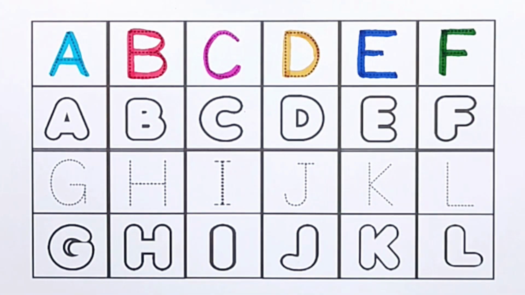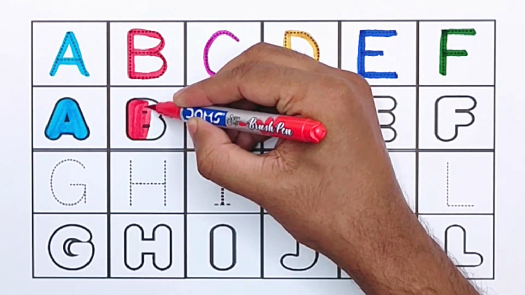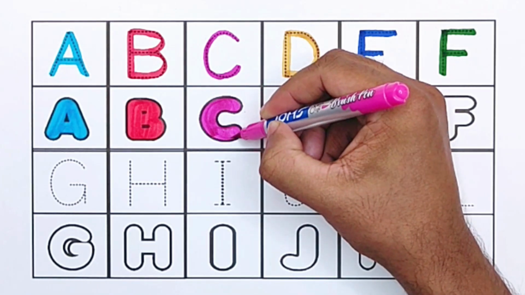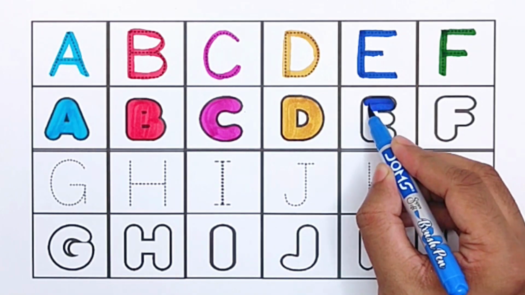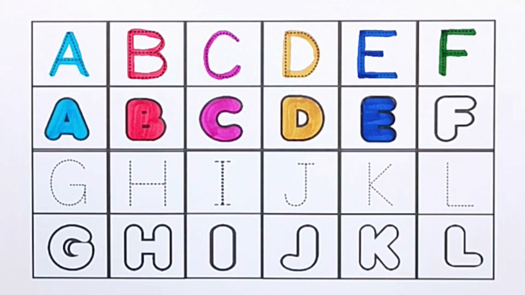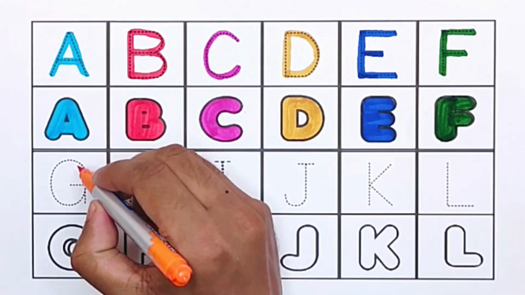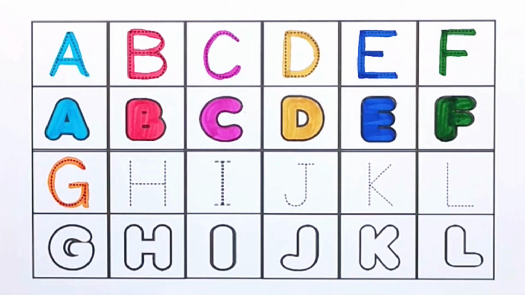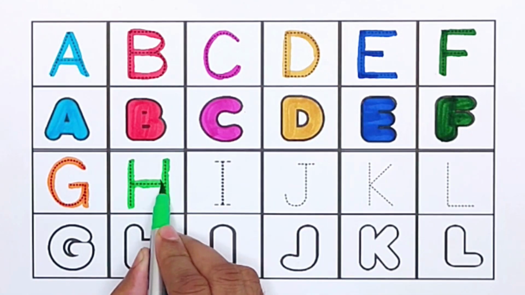F for fish, A for ant, B for ball, C for carrot, D for dress, E for eagle, F for fan. Light green color. G for grapes, light green color.